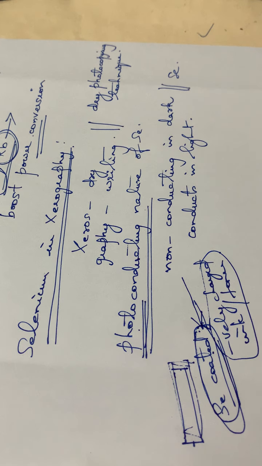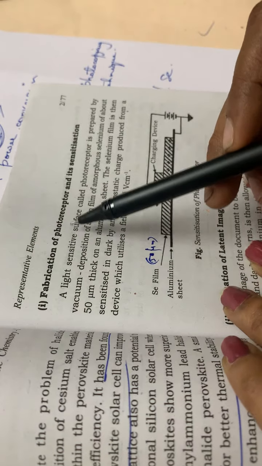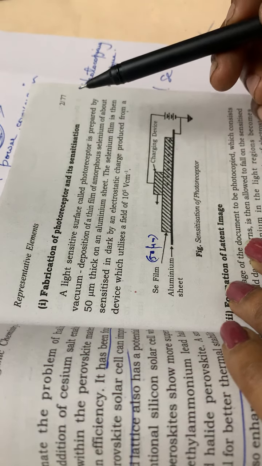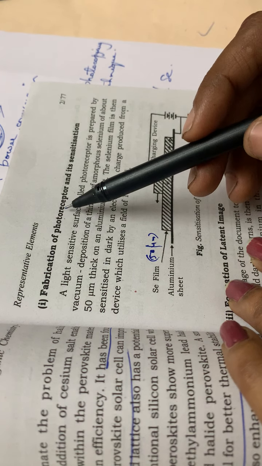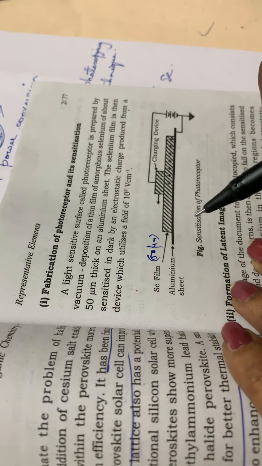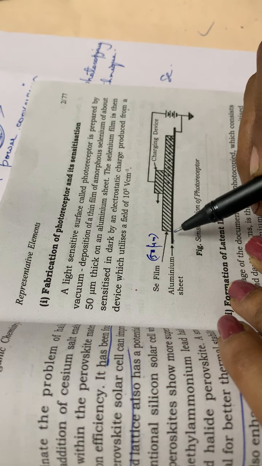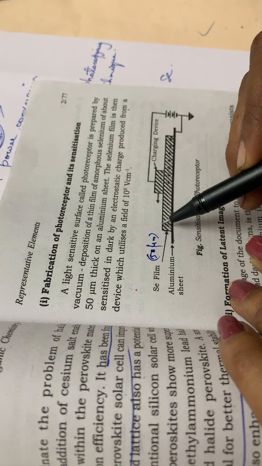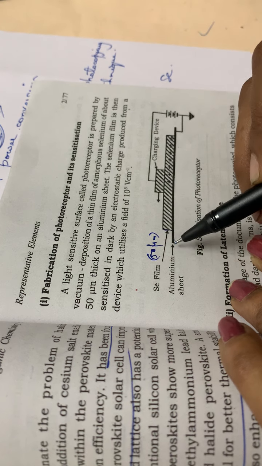First of all, the first step is the fabrication of the photoreceptor and its sensitization. Photoreceptor means there should be a light sensitive receptor present on the photocopier, isn't it? For that an aluminum sheet is set up, and over this aluminum sheet a 50 micrometer thickness of selenium is spread.